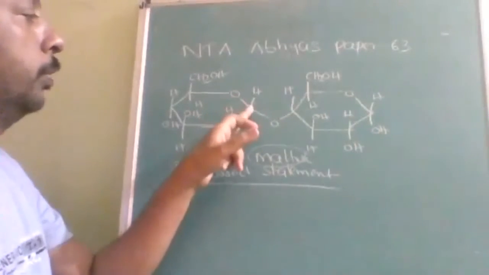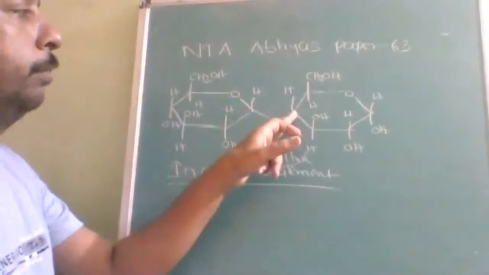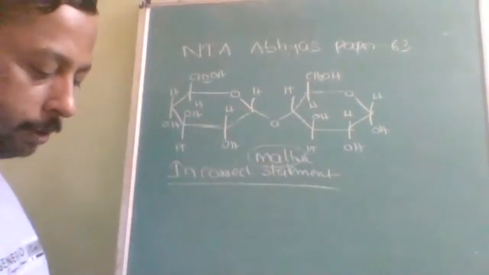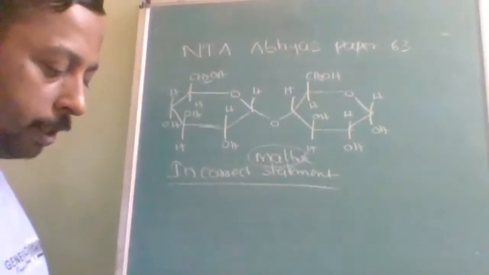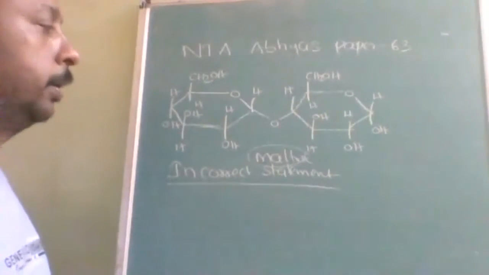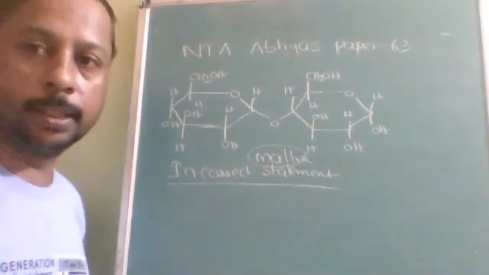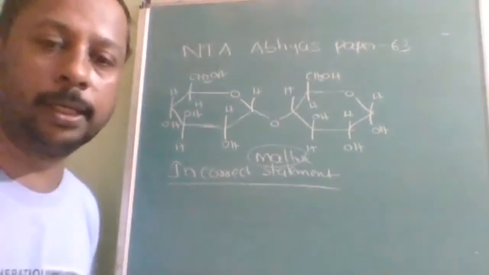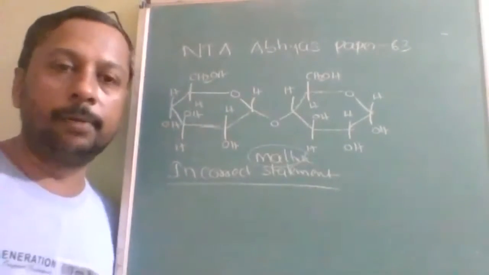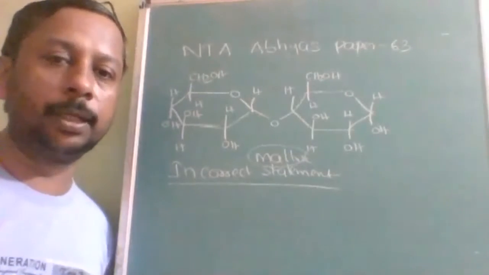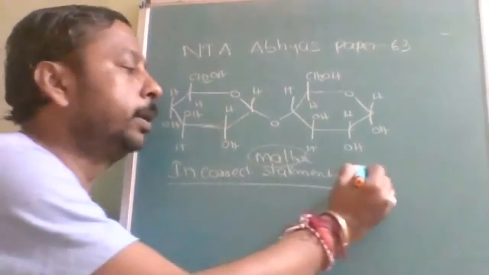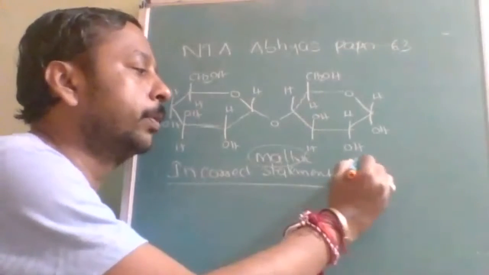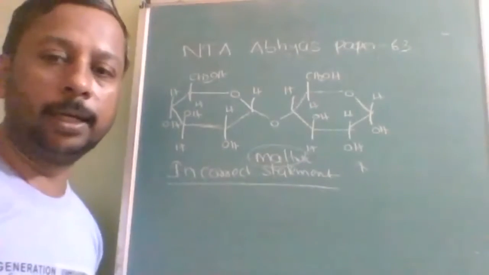Then the third one is that it is a non-reducing sugar. That is wrong. Actually, maltose is a reducing sugar. That's why the incorrect statement is that it is a non-reducing sugar. That is what we have to identify.